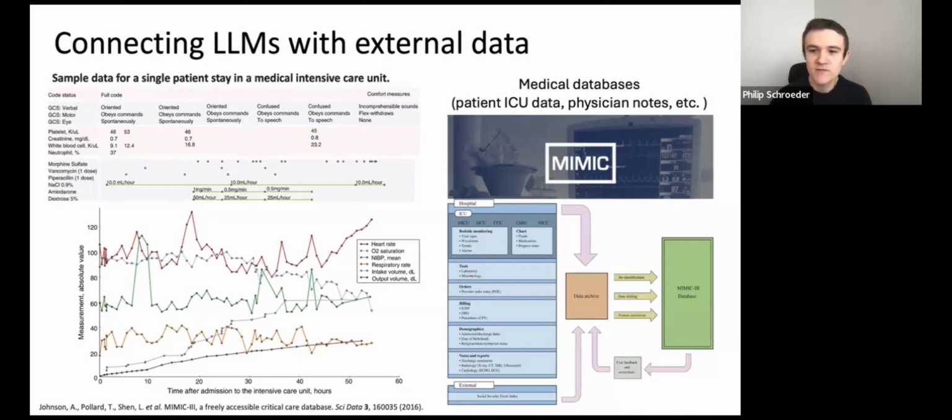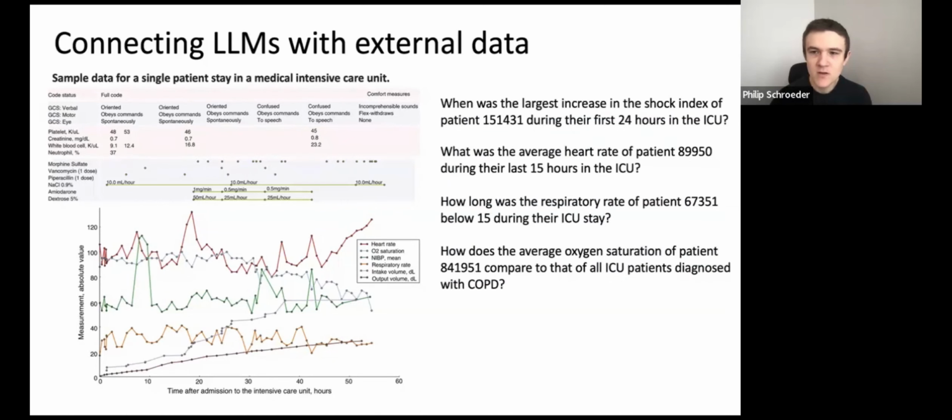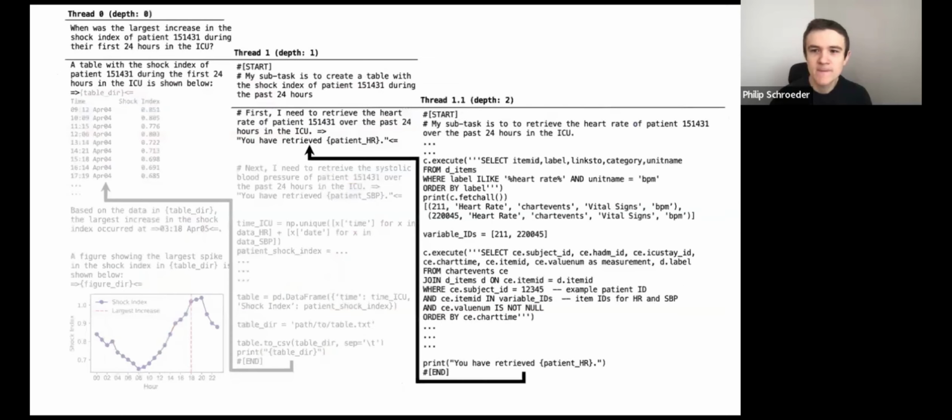This figure on the left shows an example of the clinical time series data provided by Mimic3 for ICU patients. Some examples of questions clinicians may want to ask about patient data are shown here. And if we take the first example, asking for the time of the largest increase in the shock index of a patient during their first 24 hours in the ICU, we can see how thread could be used to answer it in a manner similar to what we saw previously.